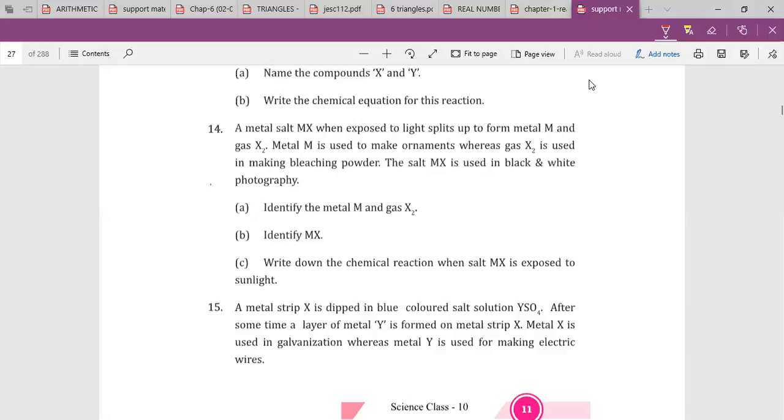Question 15. Just give me 1 second. Or Rishi, anyone of you try? 15th one. Ma'am, X is iron and YSO4 is copper sulfate. No. Rishi? Ma'am, X is Fe.